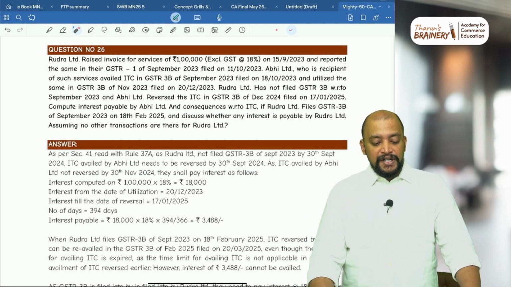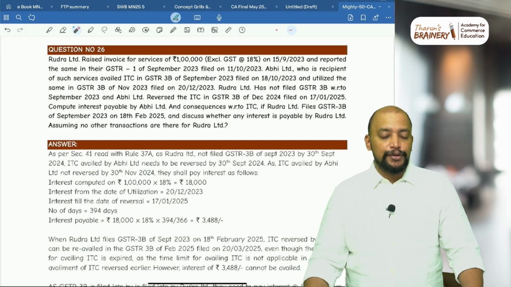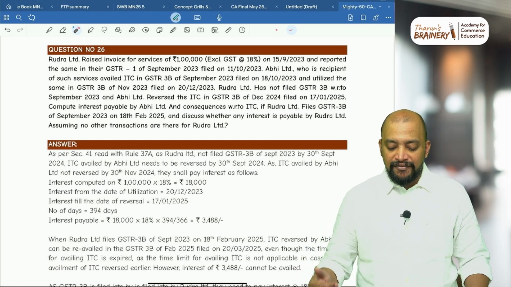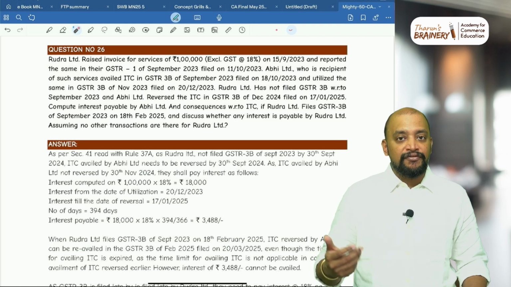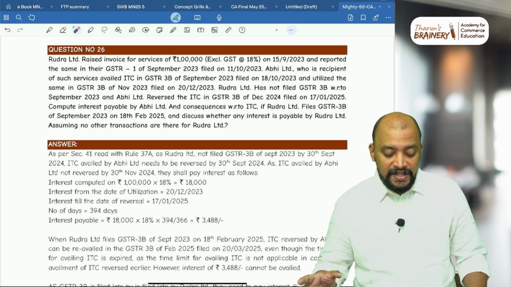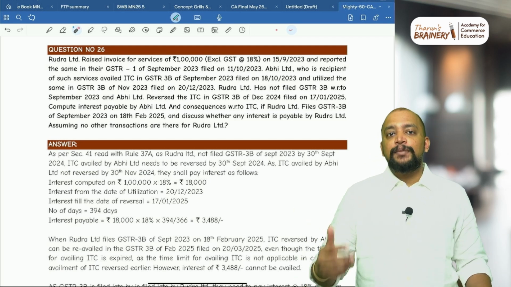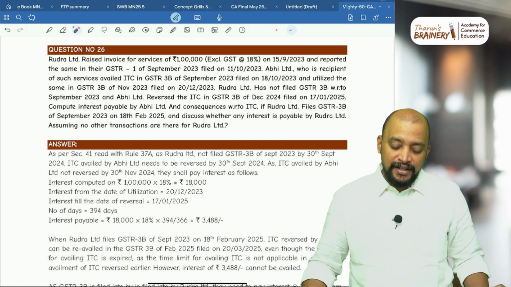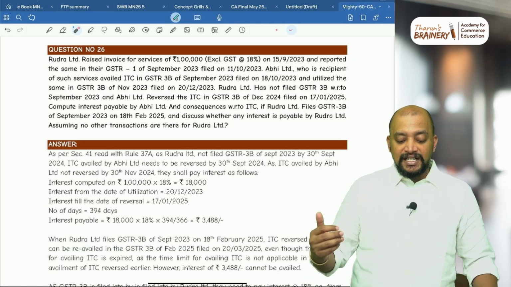Rudra Limited raised invoice for services for rupees 1 lakh excluding GST at 18% on 15/9/2023 and reported the same in their GSTR 1 of September 2023 filed on 11th October 2023. So Rudra Limited is a supplier, they raised the invoice on 15th September and reported it in GSTR 1 of September, that is filed by 11th of October. So everything they did rightly, and because of which it will be reflected in the 2B of the recipient for September 2023 month itself. Abhi Limited, who is the recipient of such service, availed ITC in 3B of September.